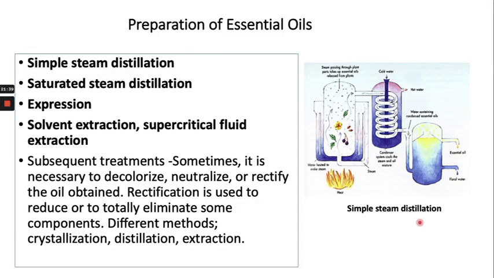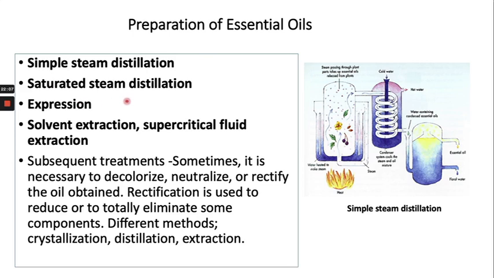The preparation of essential oil. The essential oil can be prepared through the simple steam distillation method, right? In this method, the plant, or the part which contains the essential oil, is soaked in water and heat is provided, and as a result the essential oil is collected through the steam distillation.